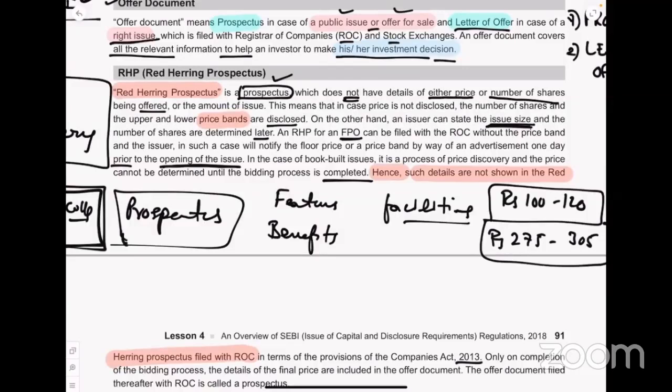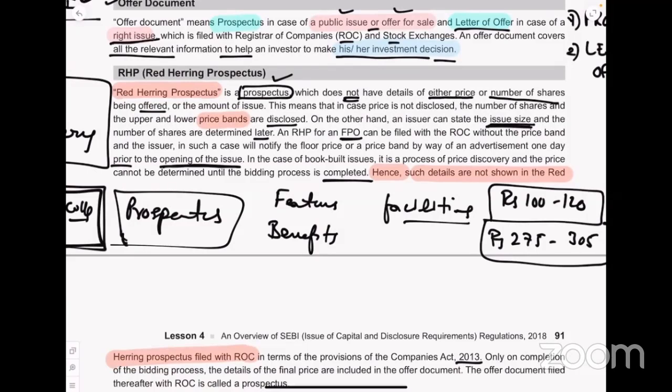So now we understood the draft offer document, the red herring prospectus. We got it, correct? It's the price discovery mechanism. Now we go to initial public offering and further public offering, popularly called IPO and FPO. A public issue of specified securities by an issuer, that is any issuer, meaning a company, can be either an IPO or FPO. Common sense: IPO is done by an unlisted issuer while FPO is done by a listed issuer.